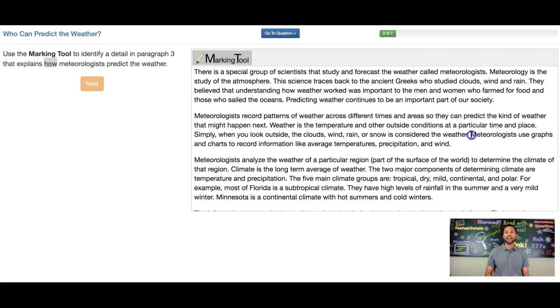So this is the how. Meteorologists use graphs and charts to record information like average temperatures, precipitation, and wind. So this is the answer to this question.